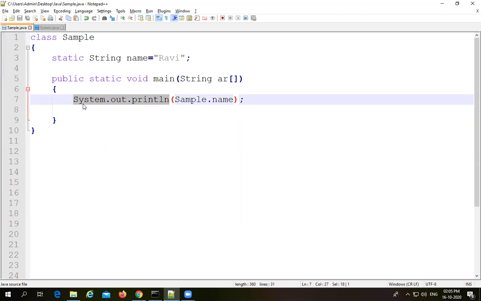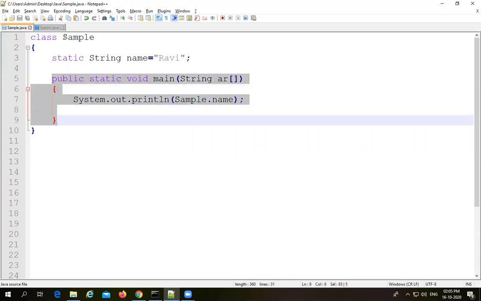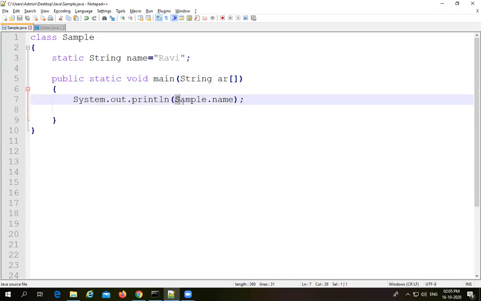Before entering into the system.out.println related content, let me give some general examples so that you will get complete clarity. Consider here that Sample is the class, and within that we have the main method. Within the main method, I am printing one simple statement with the help of system.out.println: the class name dot variable name. The variable itself is name, which is of type String, and it is a static variable. That's why we are calling it with the help of the class name Sample dot.